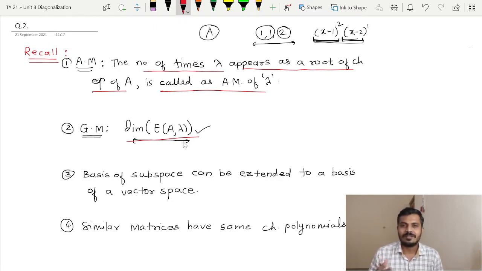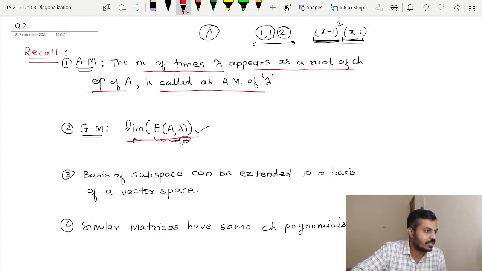Suppose you have a certain eigenvalue, how do you find its geometric multiplicity? First of all, we find the eigenspace, then we find the basis of the eigenspace, and the number of vectors in that basis set of that eigenspace is nothing but the geometric multiplicity of an eigenvalue lambda.